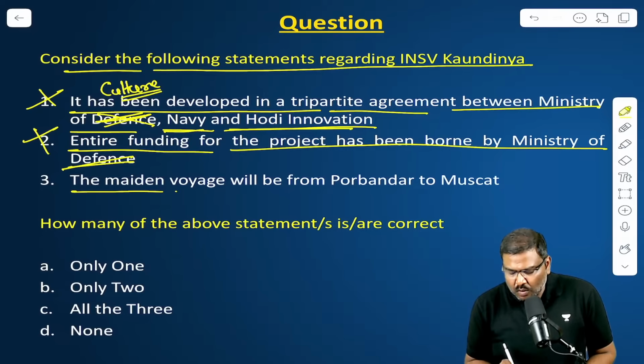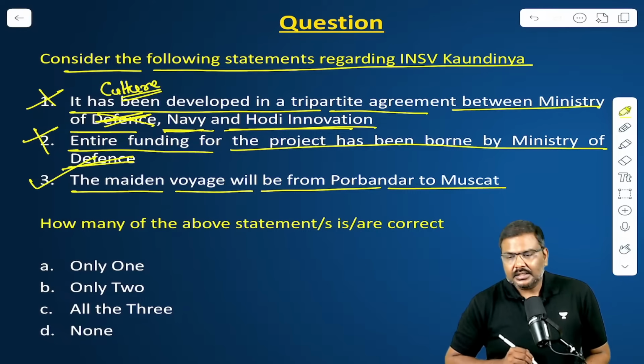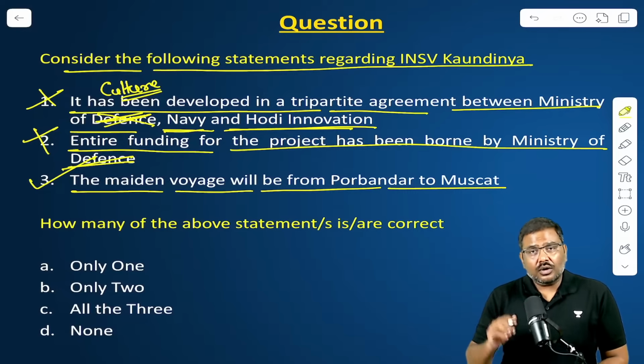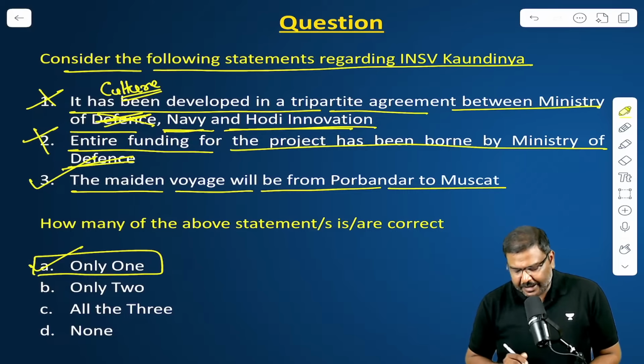The maiden voyage will be from Porbandar to Muscat. Yes, the third statement is correct. Out of three statements, only one is correct. Right option is option A.